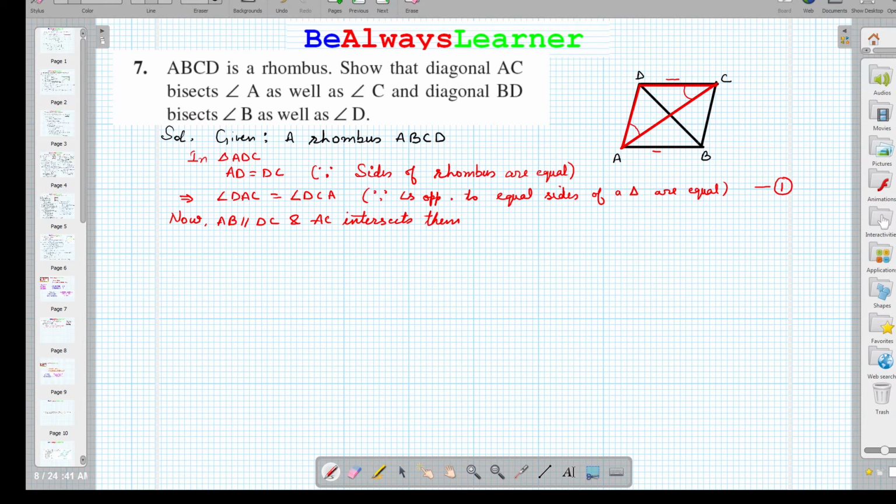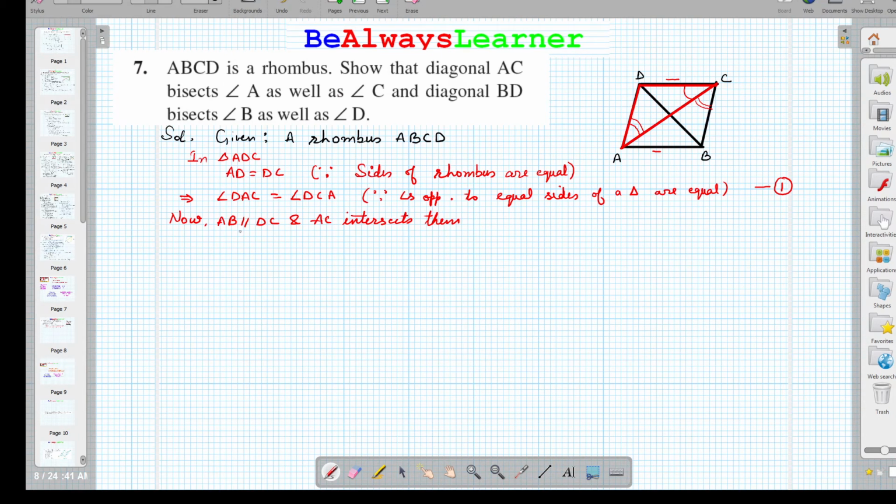The angle BCA, this angle is equal to DAC, this angle, right? So these two angles are equal.